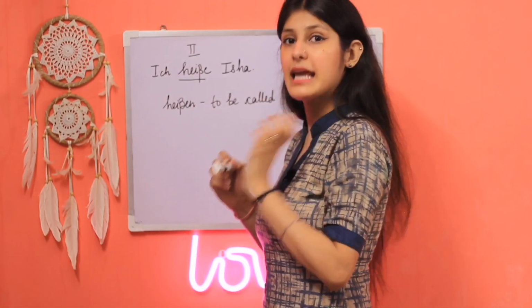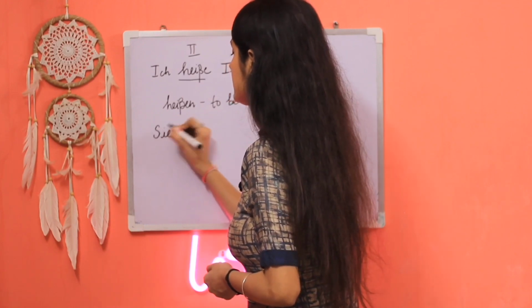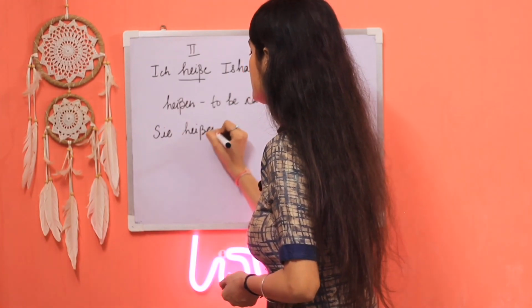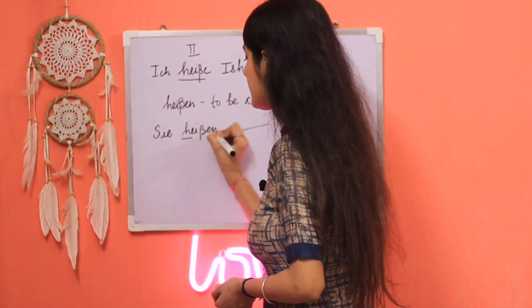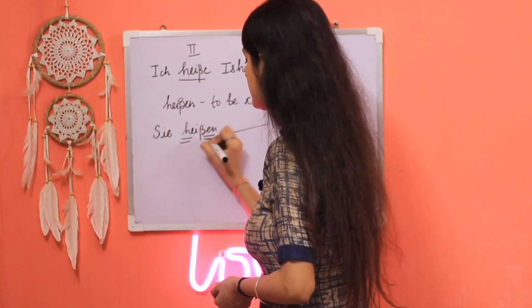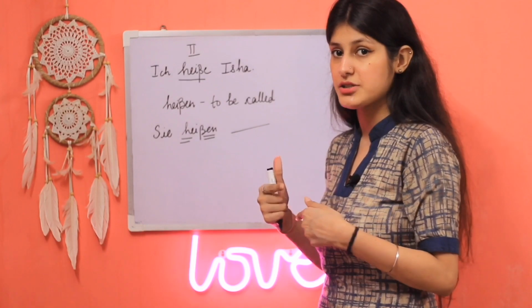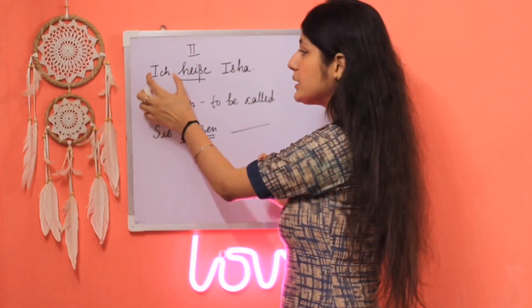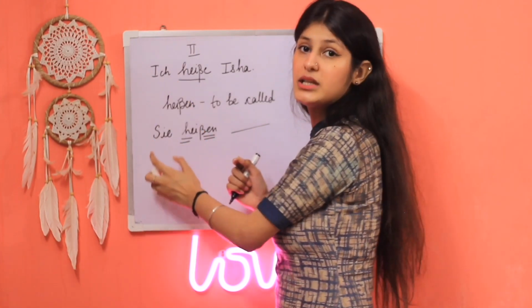For example, for the same verb, we take Sie. So it will be Sie heißen, whatever the name is. Now here you see that heißen, that means the conjugation got changed. Why? Because here the subject got changed. Here it was ich, I, and here it was Sie, you.